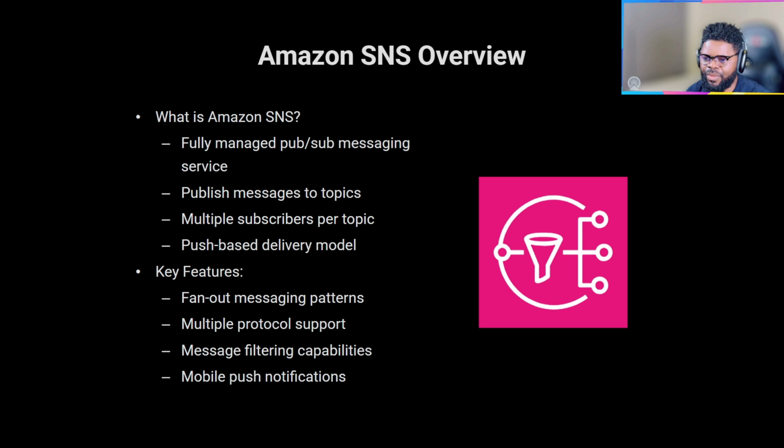So SNS is also one of those services, right? I've shown SNS severally on this call, but here we're going to be doing more with it. And the point is that you can have pub sub messaging, right? So somebody's publishing and somebody subscribed to it. And that's really what SNS is. It's really a pub sub messaging service in AWS, right? So you can publish messages to a topic that you have, and then you can have multiple subscribers.